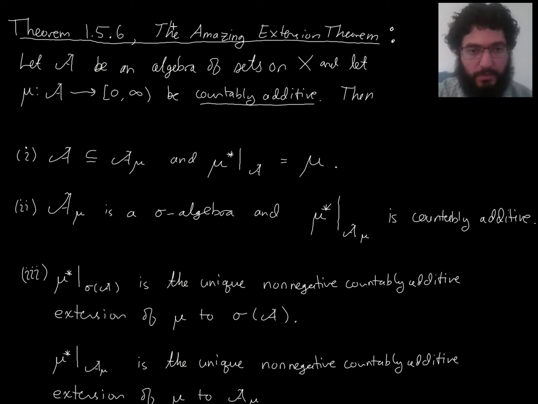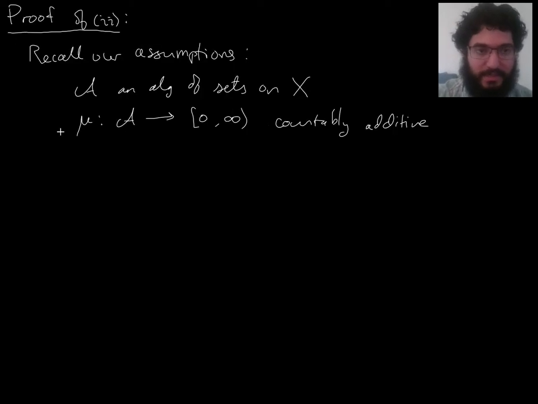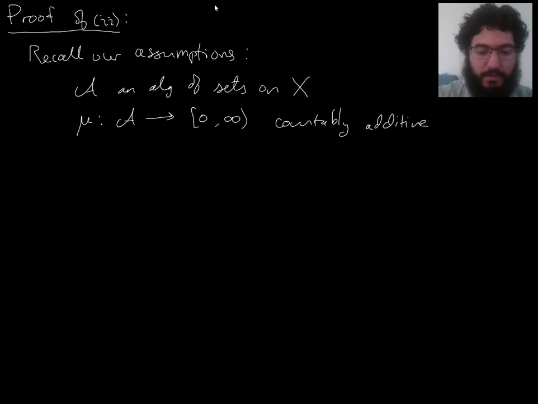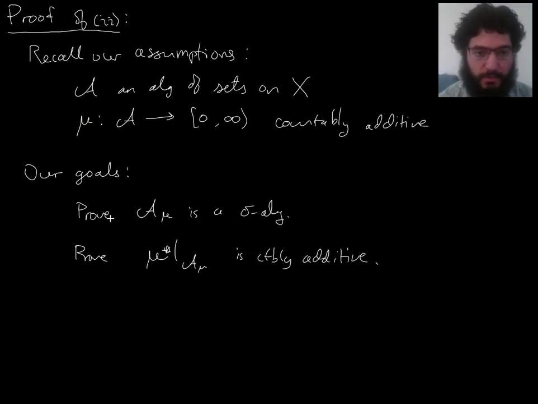So how to prove A mu is a sigma algebra? Well, we already know it's an algebra of... No, we actually do not know that A mu is an algebra of sets even. It could just be some random collection of sets as far as we know right now. I guess all we know about A mu is that it contains A as a subset. That's really all we know. So these are our 2 goals.